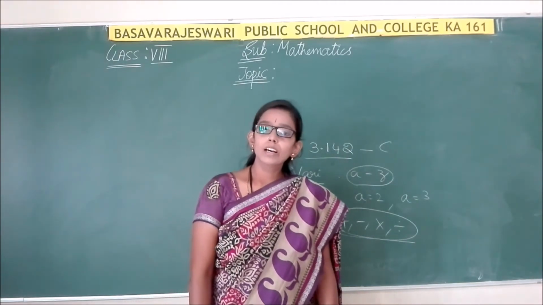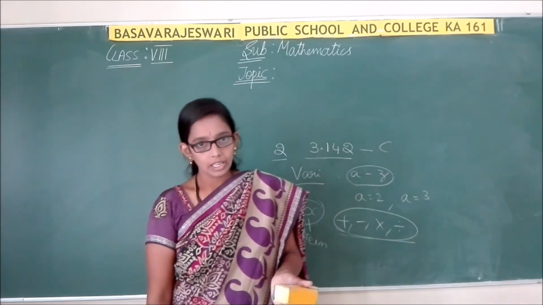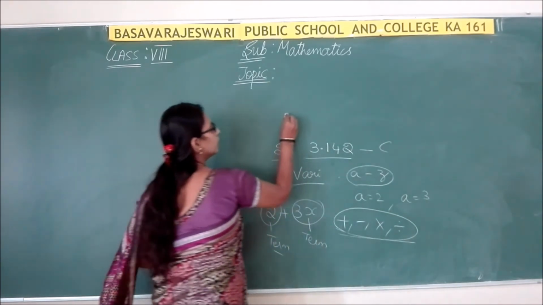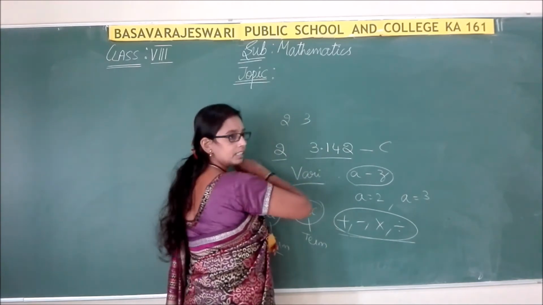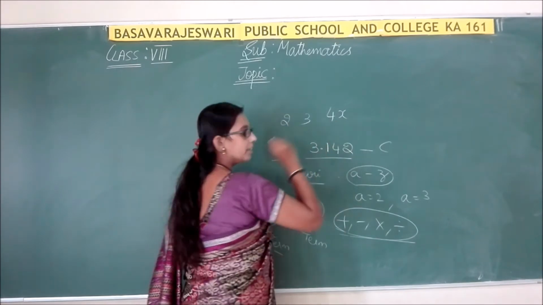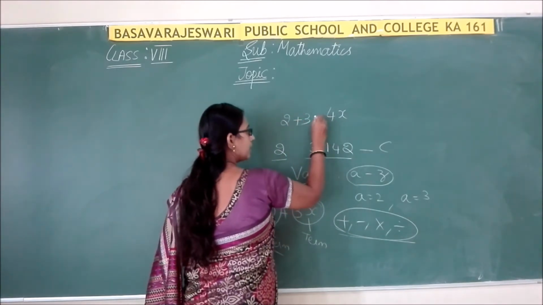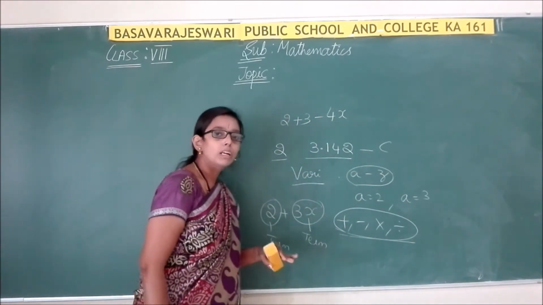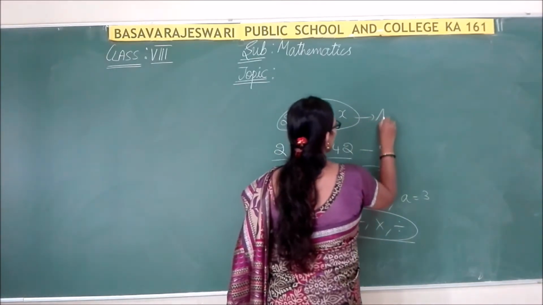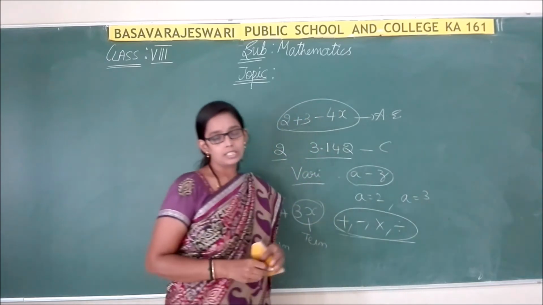A term may be a constant, it may be a variable, or it may be a combination of both. So here 2 is a term, 3 is a term, 4x is a term. They are all terms. If they are separated with plus, minus, multiplication and division symbols, we call such expressions algebraic expressions.